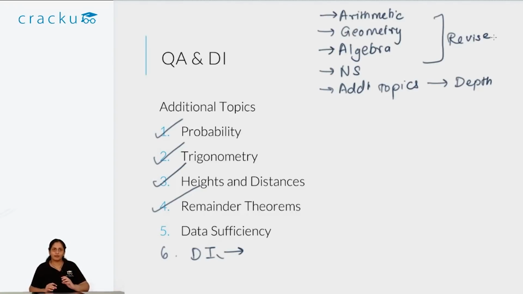So essentially just remember what are the additional topics you have to cover. These are the additional topics that are specific to XAT. Other than that, whatever your CAT syllabus was, which is mostly arithmetic, geometry, algebra and number systems, still forms the crux of your attempt even in XAT as such. If you are very good at this, most of the new paper would be familiar to you. So you can solve the XAT paper as well. So this is the basic thing that you have to remember as far as quant and DI is concerned.